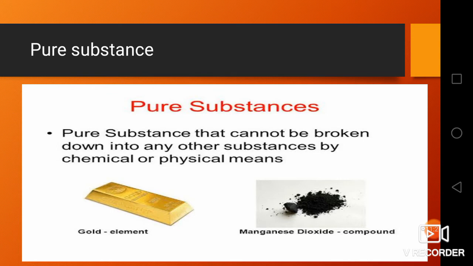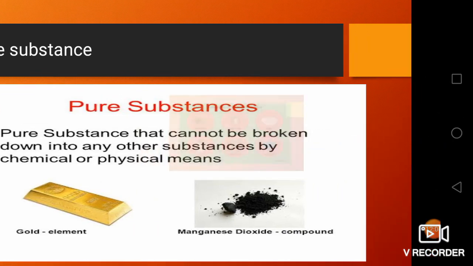The next topic we are going to discuss is pure substance. Pure substance means that it cannot be broken down into any other substance by chemical or physical means. So we cannot split it into simpler substances by physical or chemical means such as filtration, sublimation. By all those processes we cannot split the substance into a simpler one, and such kind of substance is said to be pure substance. For example, gold, manganese dioxide, etc.